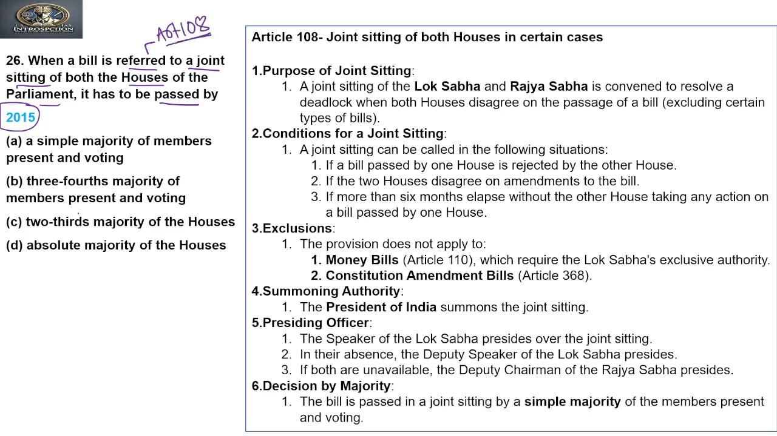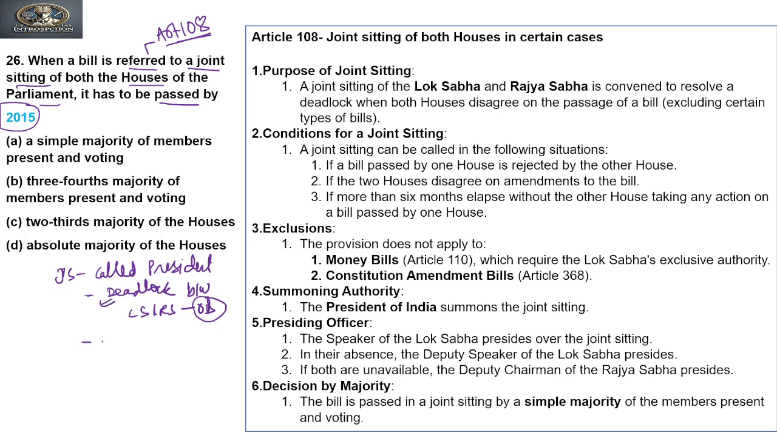Now, as we know, the joint sitting is called by the President of India, right? The President will call a joint sitting when there is a deadlock between Lok Sabha and Rajya Sabha with respect to an ordinary bill. So in case of a deadlock, the President will call for a joint sitting to resolve this deadlock, right?